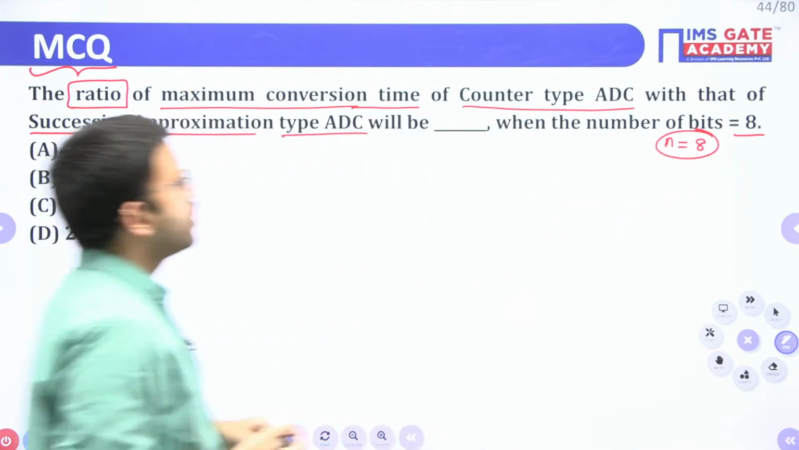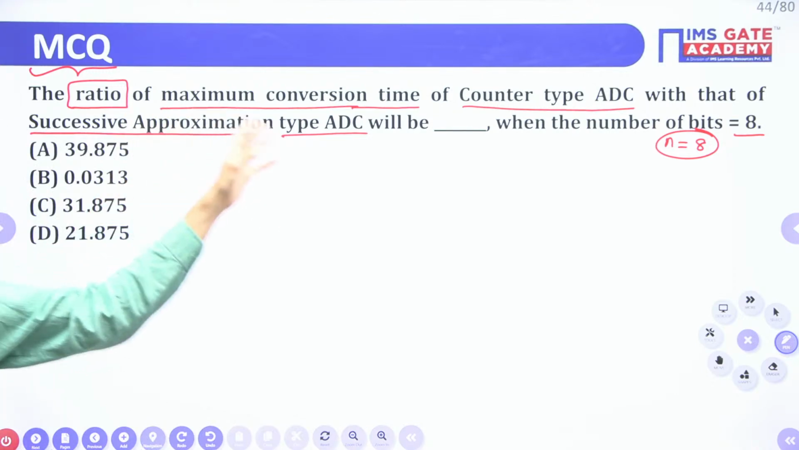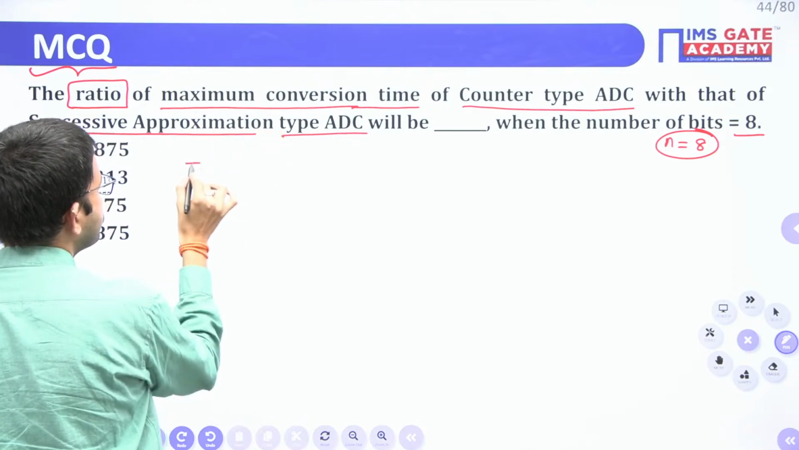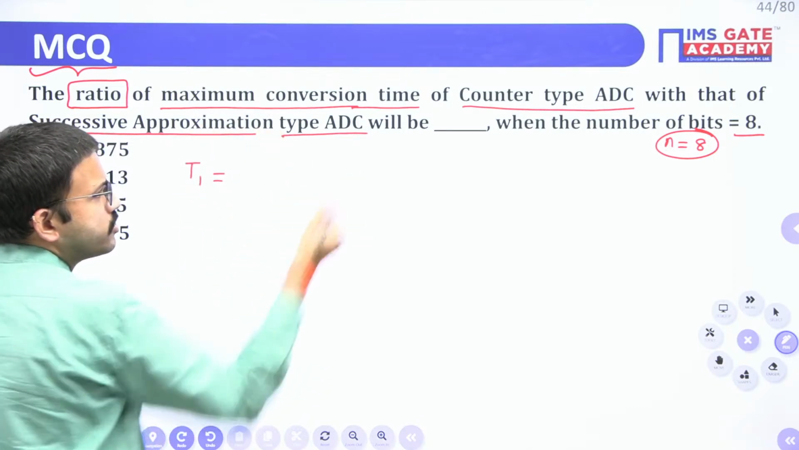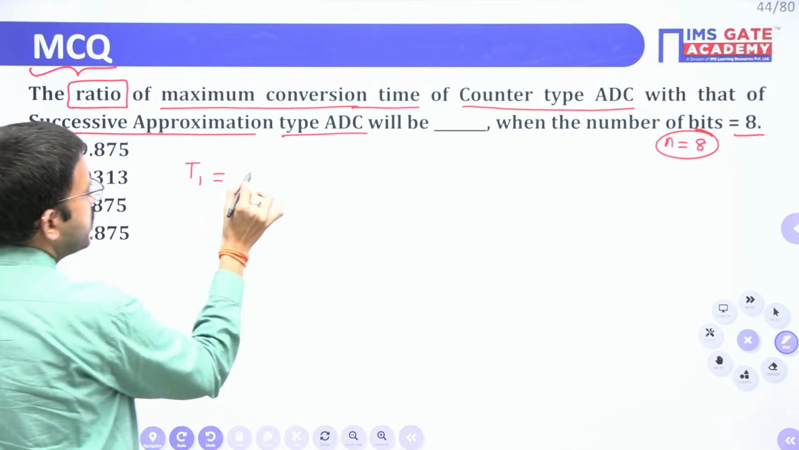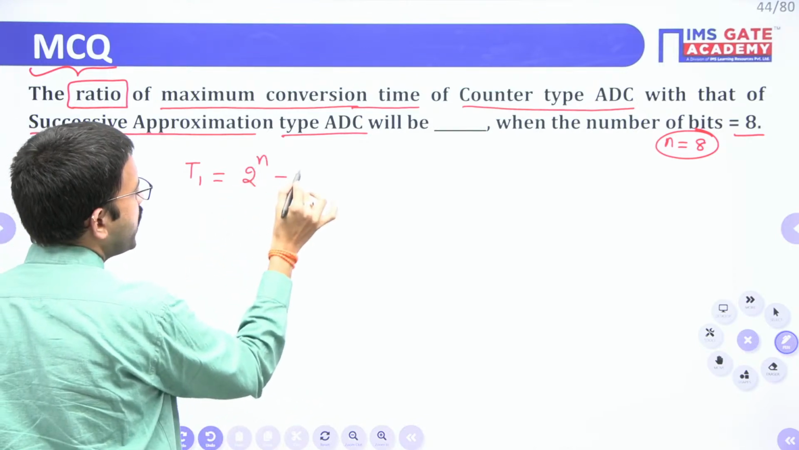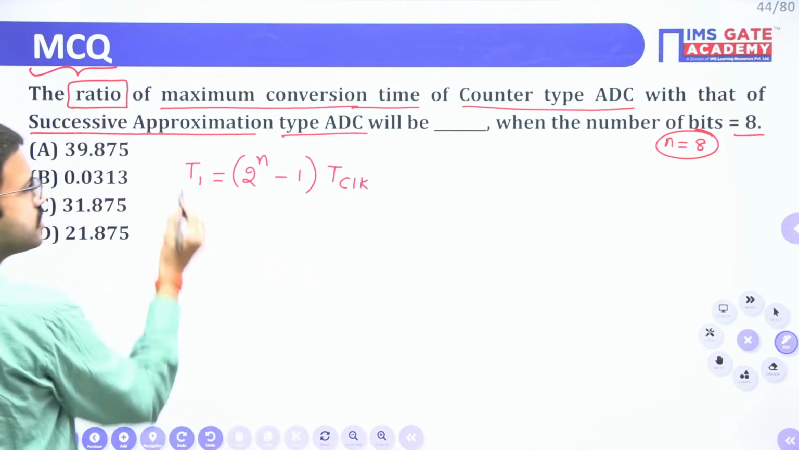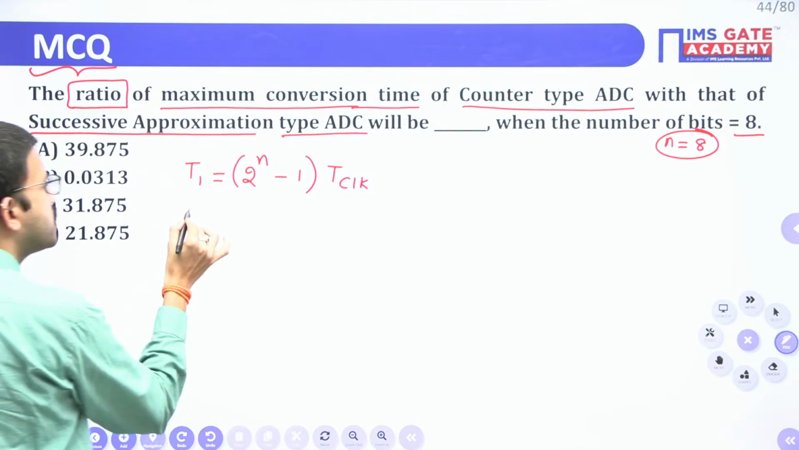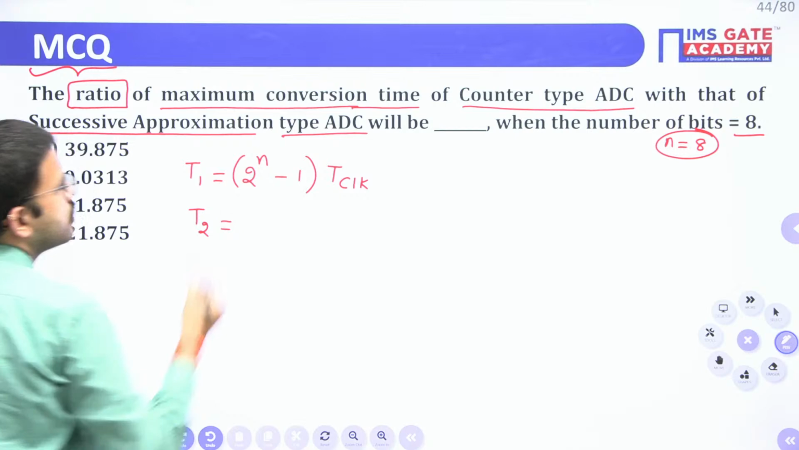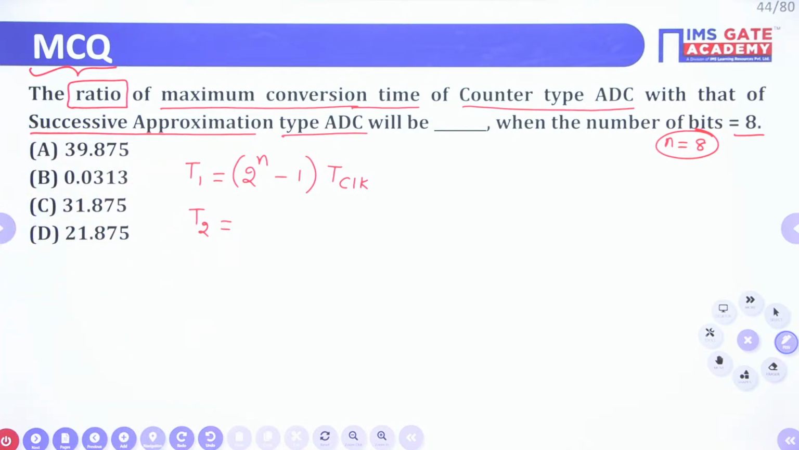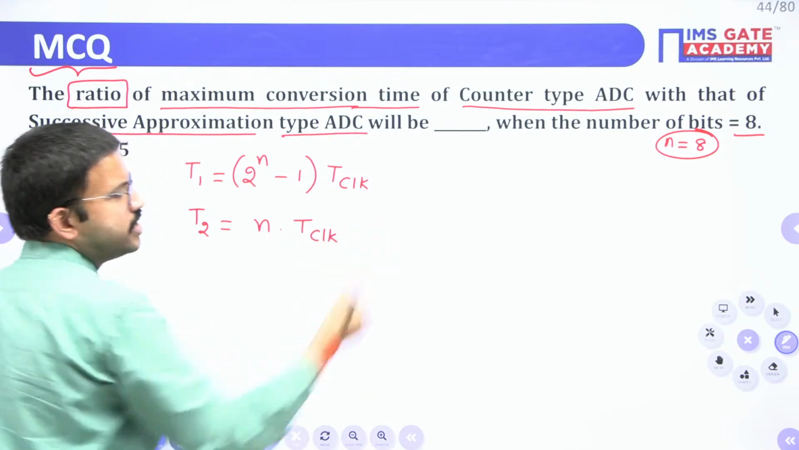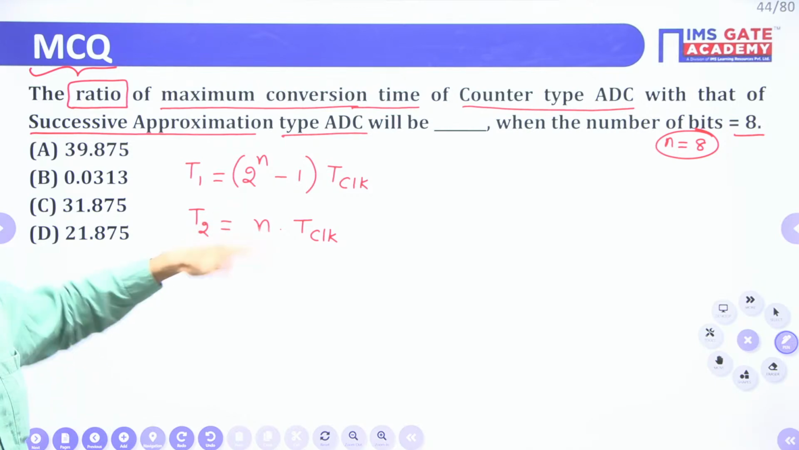I hope all of you know the standard formulas regarding maximum conversion time. For counter type ADC, I am assuming it as T1. For the generalized case, 2 power n minus 1 clock cycles you require. Whereas the maximum conversion time of successive approximation type, I am assuming as T2. For successive approximation type ADC, the formula is n times T clock. Whatever number of bits you have considered, that many clock cycles it requires.